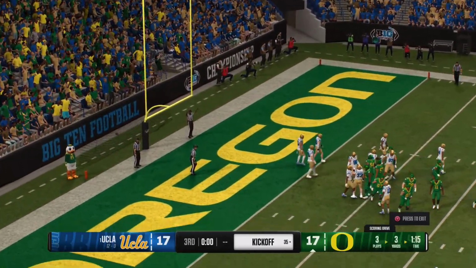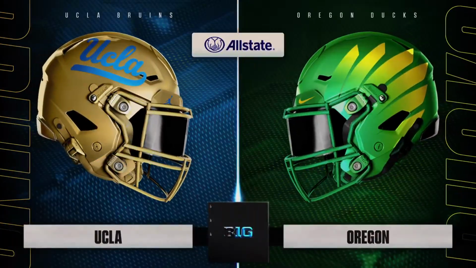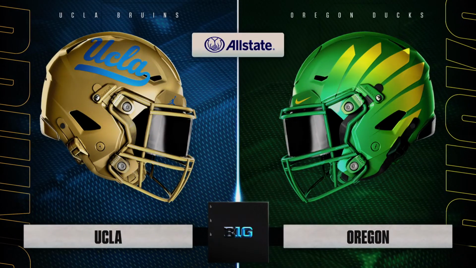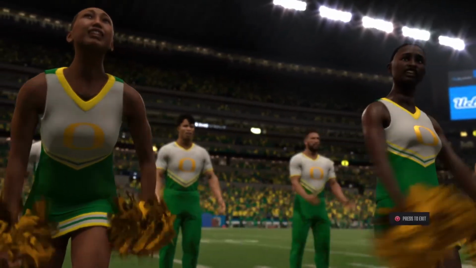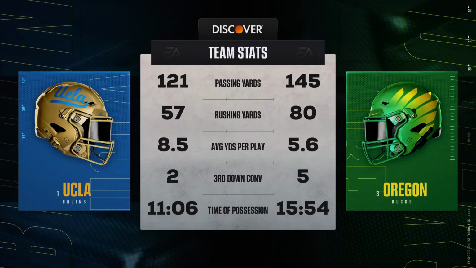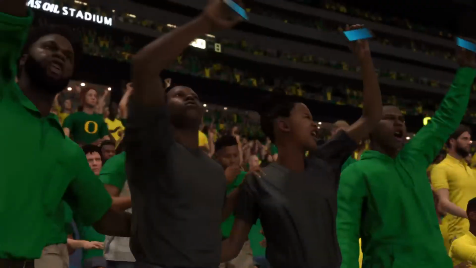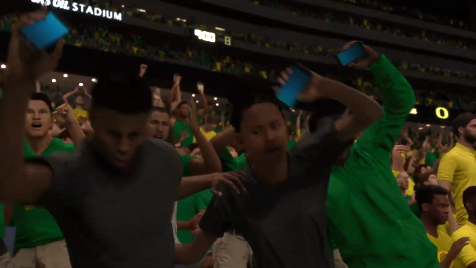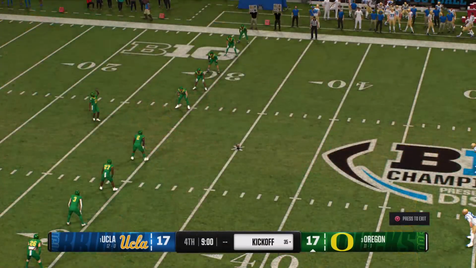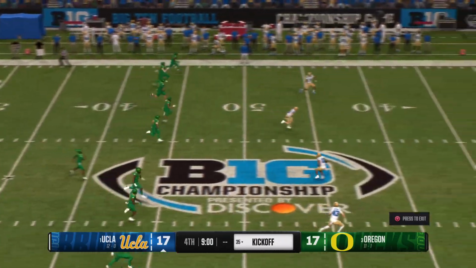The PAT is up and good, so we're tied up here in the 3rd quarter. Heck of a ride through a very competitive first 3 quarters if we check out some of the stats here. Let's see how this 4th quarter unfolds. Everything to play for here for both teams.